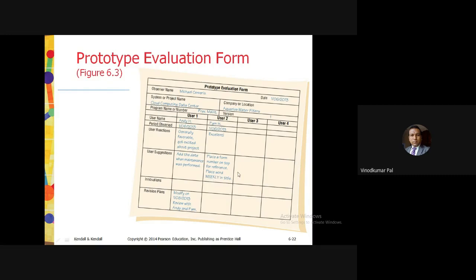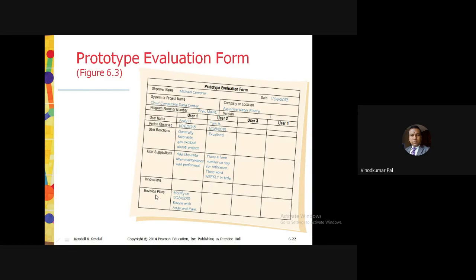Now you can see it over here, guys. When I am talking about prototyping, first of all, prototyping concentrates on the user requirement, and continuous feedback and suggestions are going to be taken whenever they develop different versions of this particular information system. They have divided things into a number of modules, and they are working on it. Currently, they are taking the reaction from the user, suggestions from the user, innovation, if any, and the revision plan.